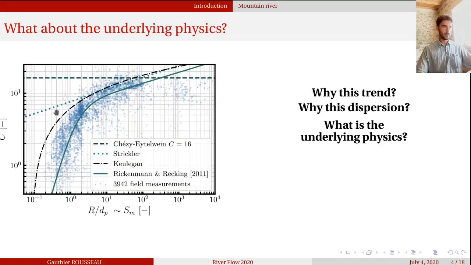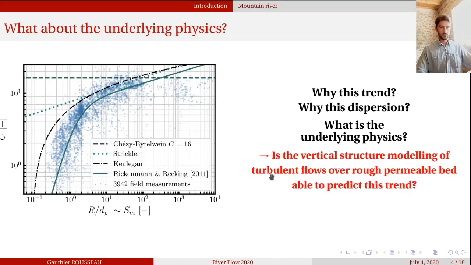So they were able to reproduce the trend, but then they are not physically based, and we were interested to explain the trend from the underlying physics. So that's why we were interested to develop a model of the vertical structure of such flows.